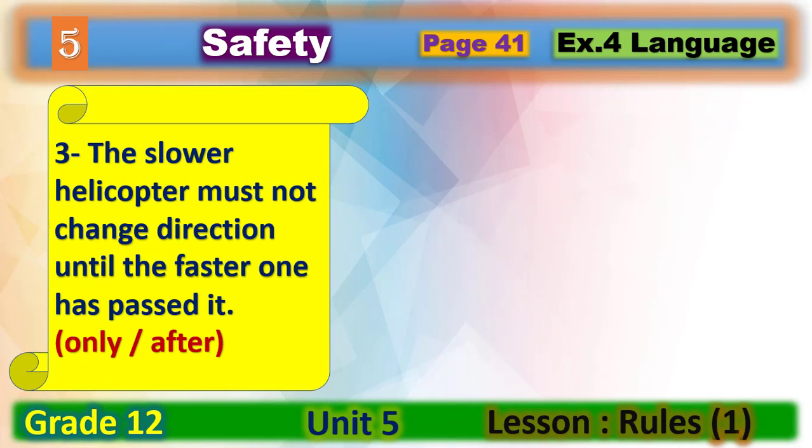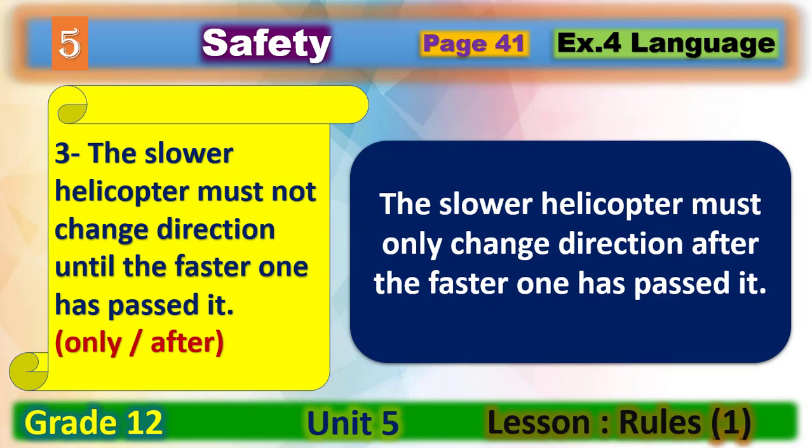The slower helicopter must not change direction until the faster one has passed it. Here in the sentence, you have to use only after. Okay? What's your answer? Can you read your answer aloud? Good. The right answer is, the slower helicopter must only change direction after the faster one has passed.